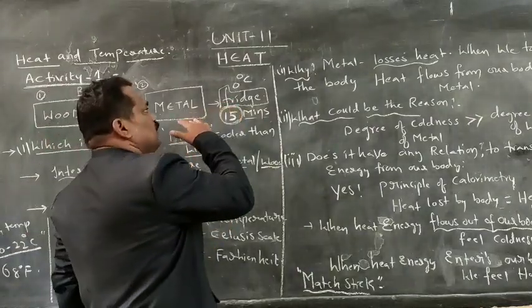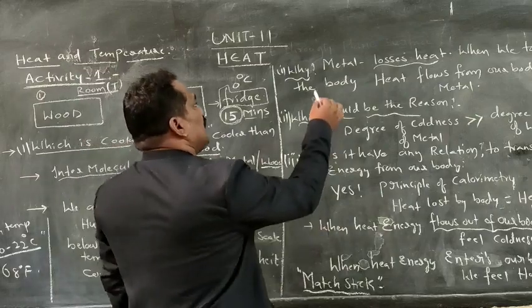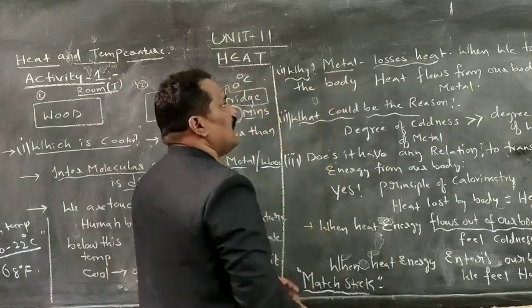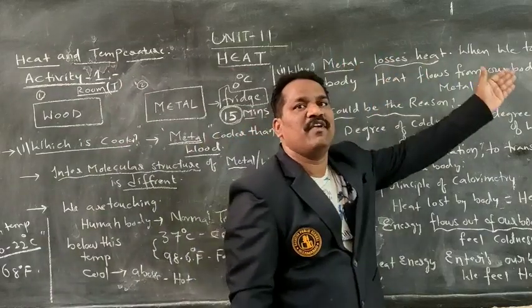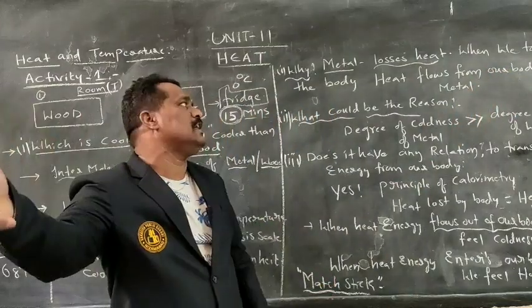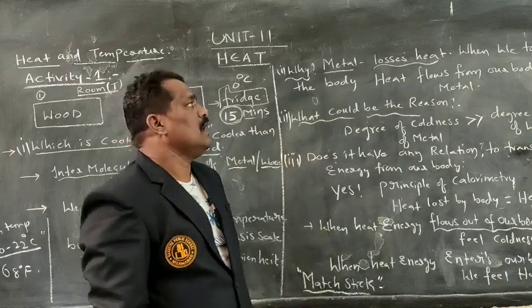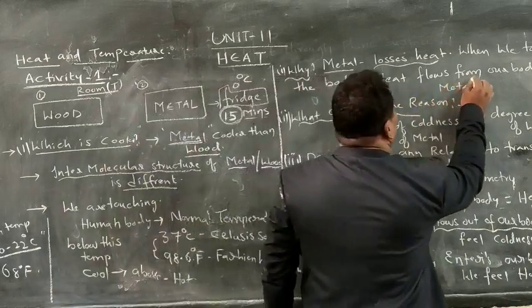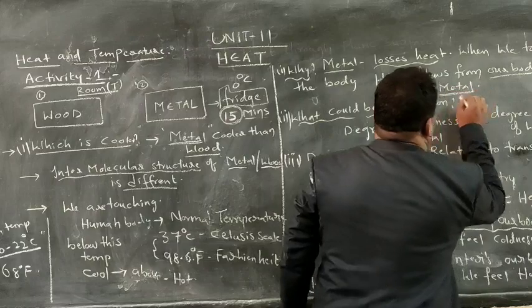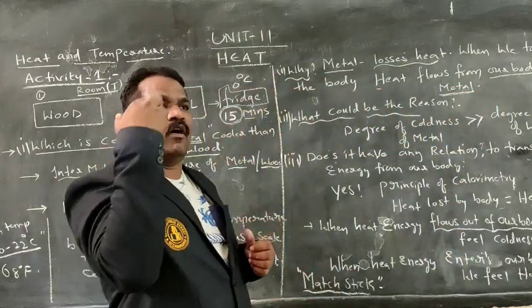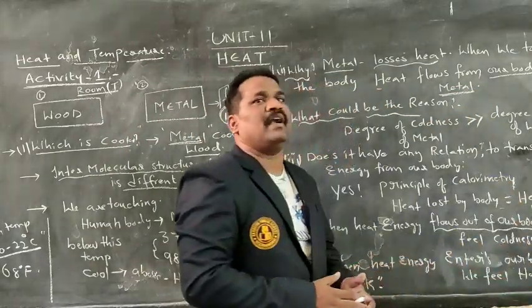When we are touching these metals, what happens there? It loses heat when we touch. Heat flows from our body to the metal.